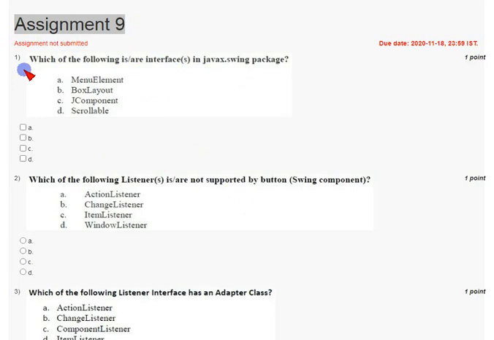And coming to the first question, which of the following is or are interfaces in the javax.swing package? So friends, if you see this, box layout is not an interface in the swing package, so it is not the correct answer. And also JComponent is not an interface, so the interfaces are only two: MenuElement and Scrollable. So mark option A along with option D.